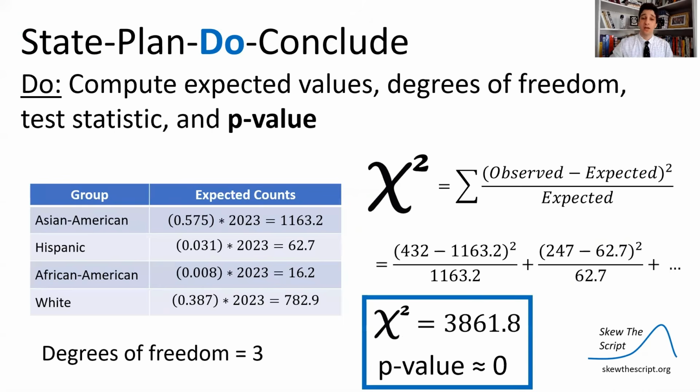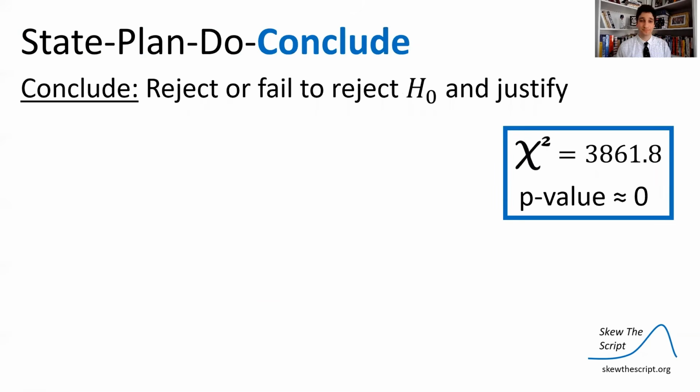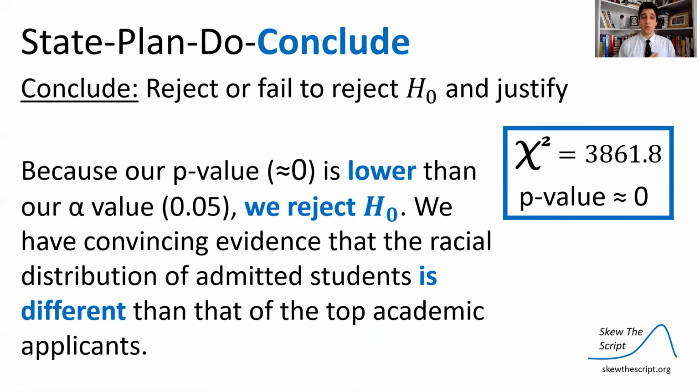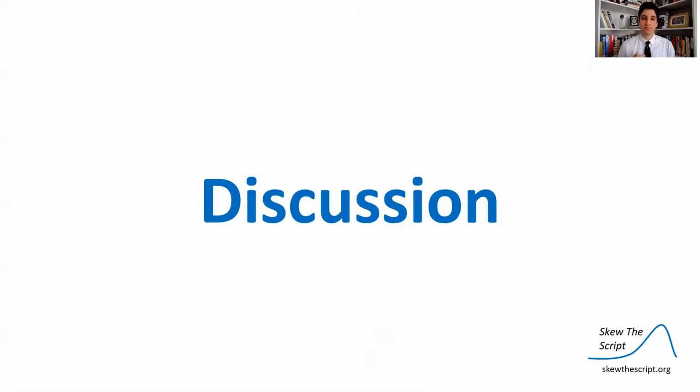So when you do that in the calculator, it will spit out your chi-squared test statistic, which is what we got before, 3,860. And the p-value I had was about 0. It's so small that it's close to 0 in the calculator. So finally, we conclude, well, because our p-value of about 0 is lower than our alpha value of 0.05, we're going to reject the null hypothesis. We have convincing evidence that the racial distribution of admitted students is different than that of the top academic applicants. We have convincing evidence of the alternative.